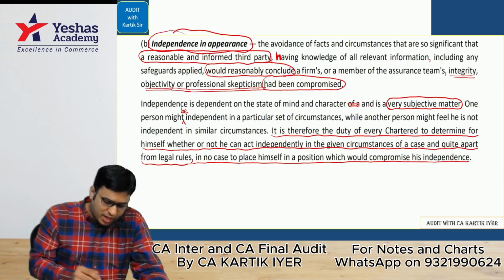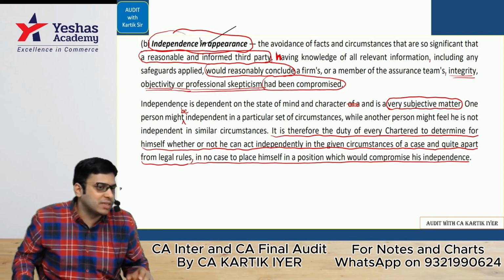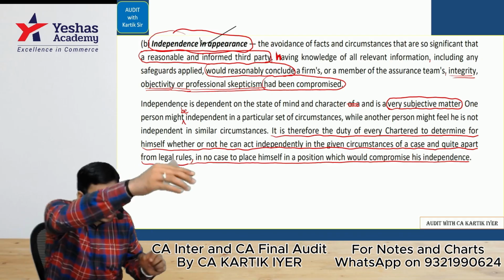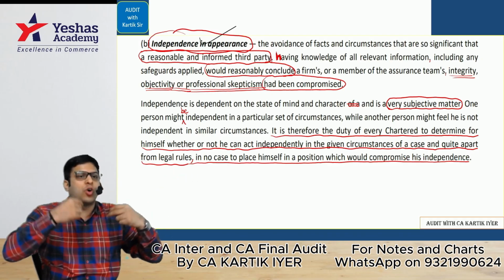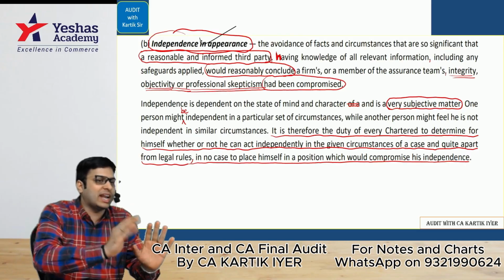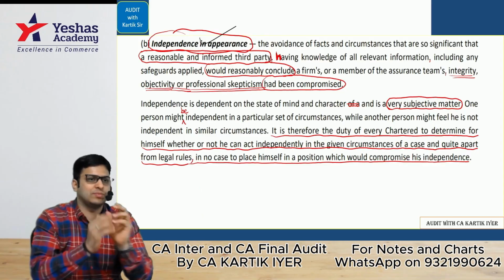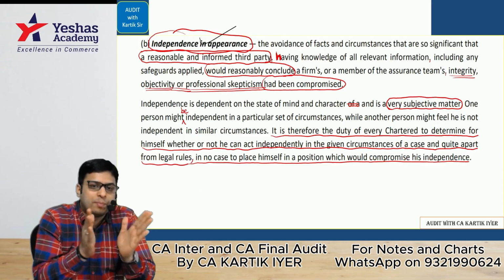Let's do independence of appearance. Superb discussion area. This is one of the best. Independence of appearance basically means what? In the eyes of a third party, the auditor should always appear to be independent. I should never be seen as being on the management side. I should always be seen as being on the auditor's side. Always. I give you the example of my best friend Kunal.